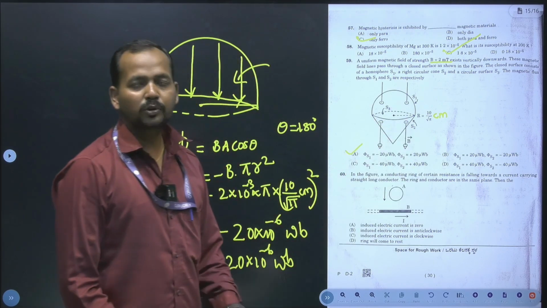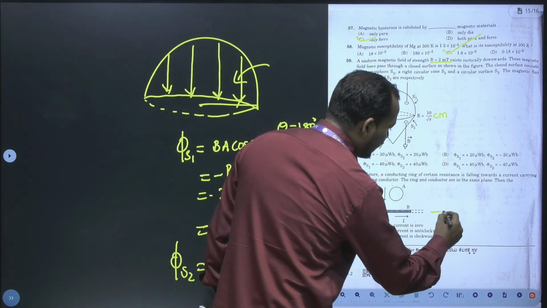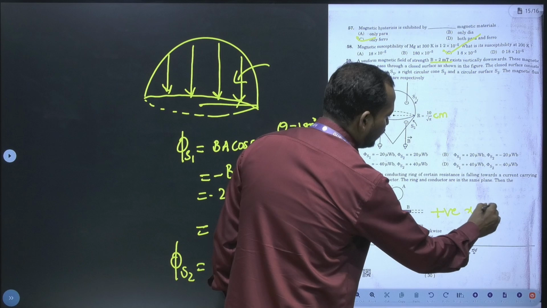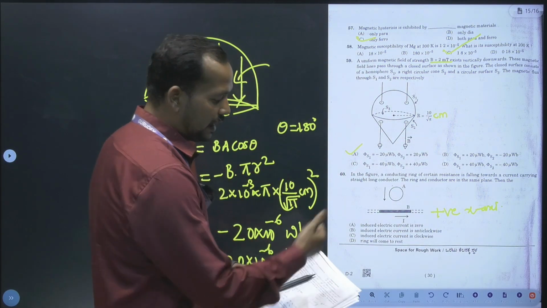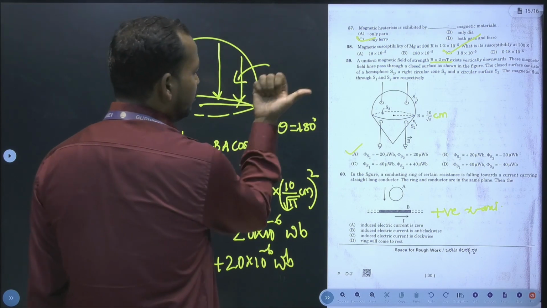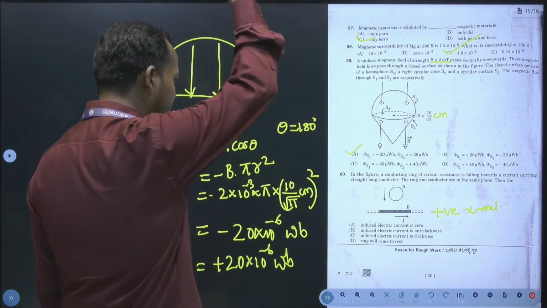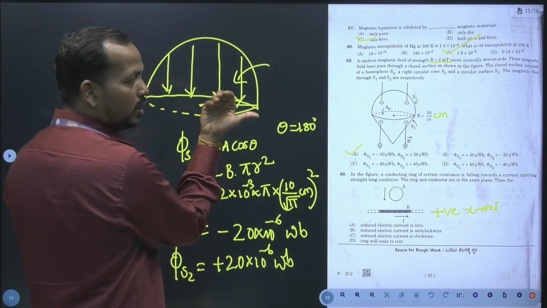And the last question, the 60th question. Here the current is in the positive x-axis, and the ring is falling downward. So you have to consider the thumb rule. The thumb represents the direction of current, and where the ring is falling, the magnetic field is produced towards your face.